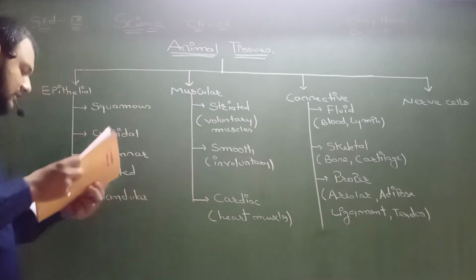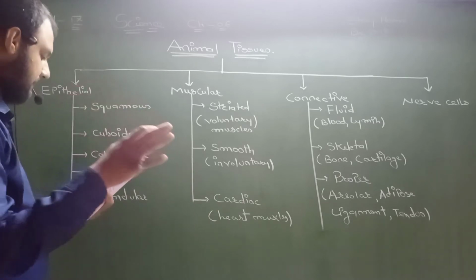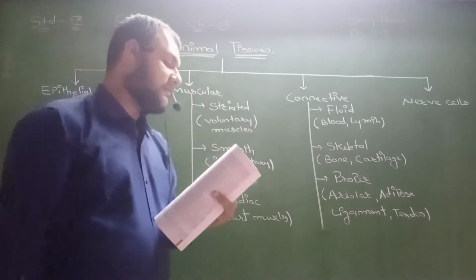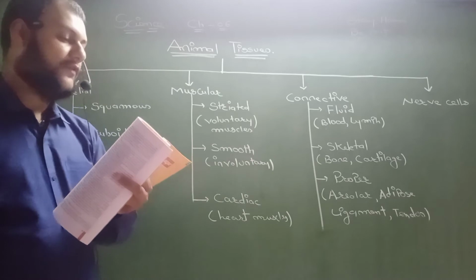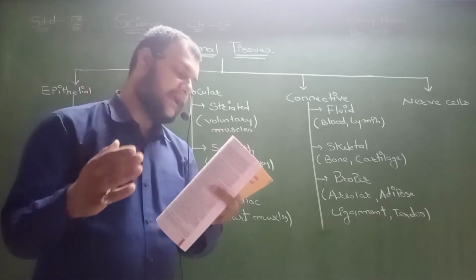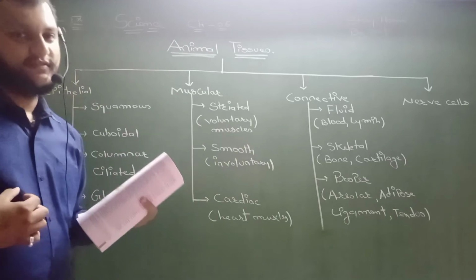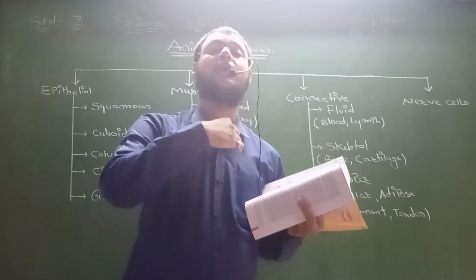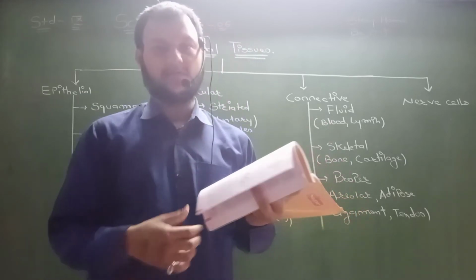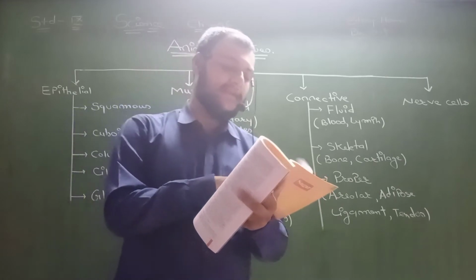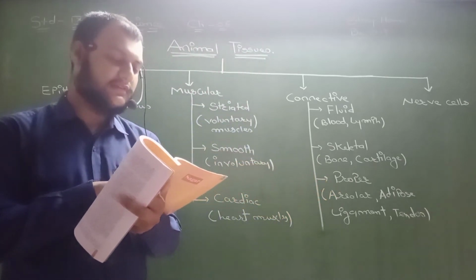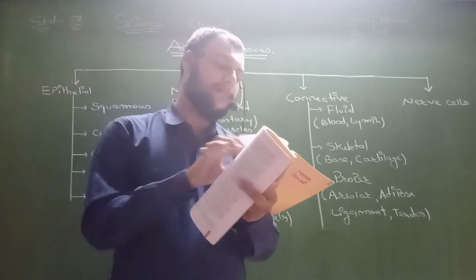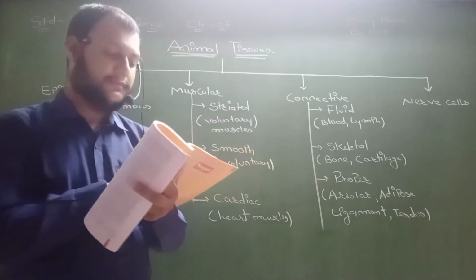Turn the page, page number 74. The skin is made up of simple squamous epithelial cells. They are thin and flat and form a delicate lining. The esophagus. Dear students, the esophagus means what? In Gujarati, we say it as annadi. The esophagus and the lining of the mouth are also covered with squamous epithelium. The skin, which protects the body, is also made up of squamous epithelial.